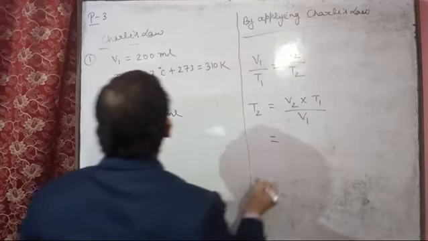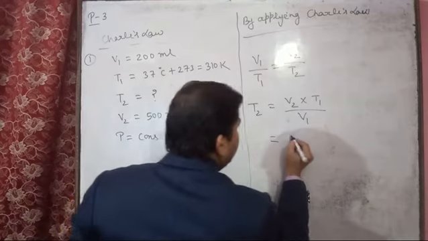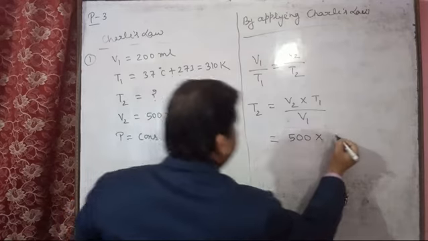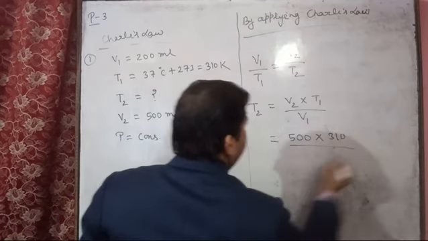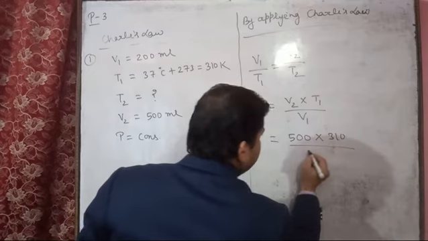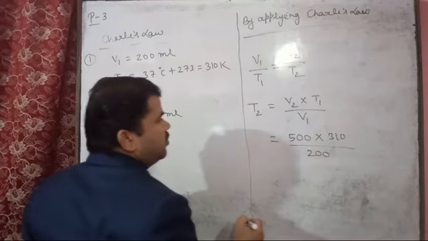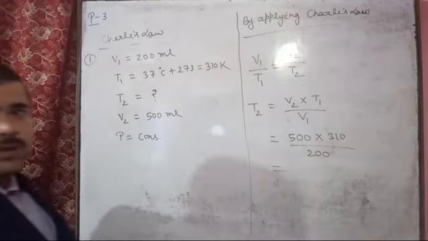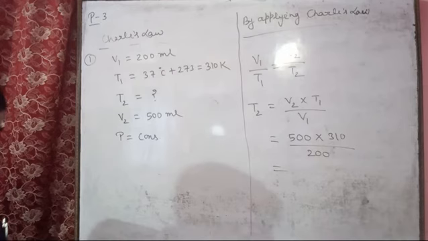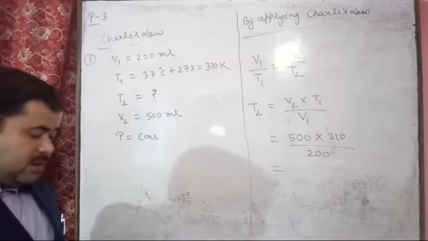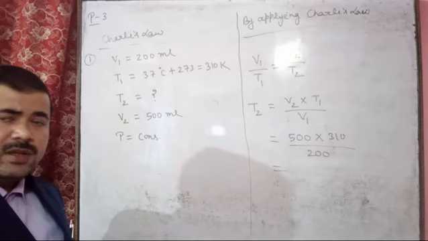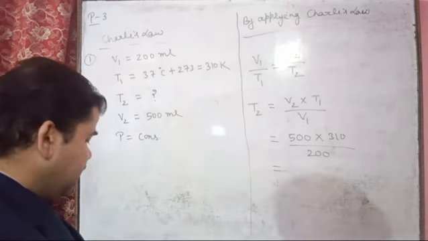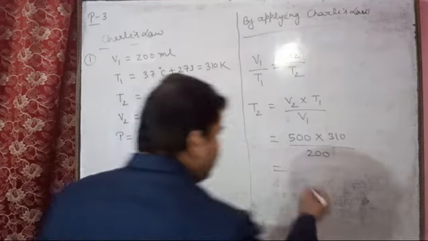So here V2, how much is given here? V2 is 500 ml. And then T1 given is 310, and then V1 given is 200. So you have to solve here, and after solving you will get the answer here: 775 Kelvin. So you will get here 775 Kelvin.